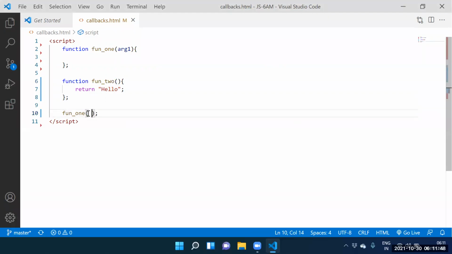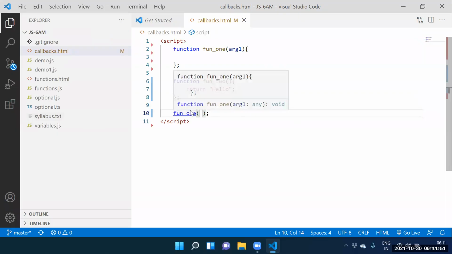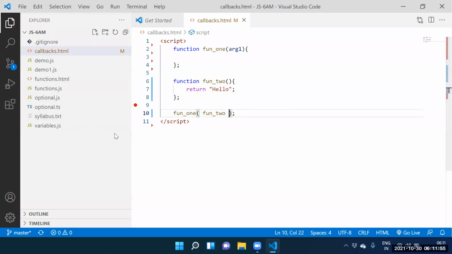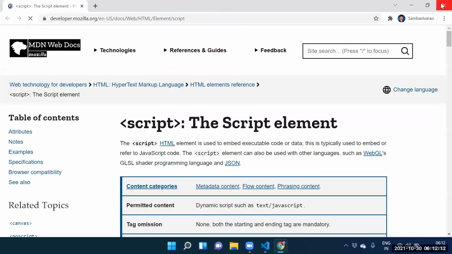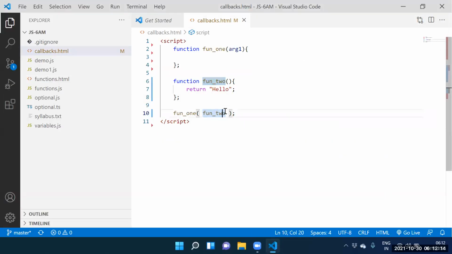Please understand here. Shravan, which function did you call? Function 1, we are calling function 1. While calling the function 1, what did you supply? Function 2 definition. Go, say this one again.